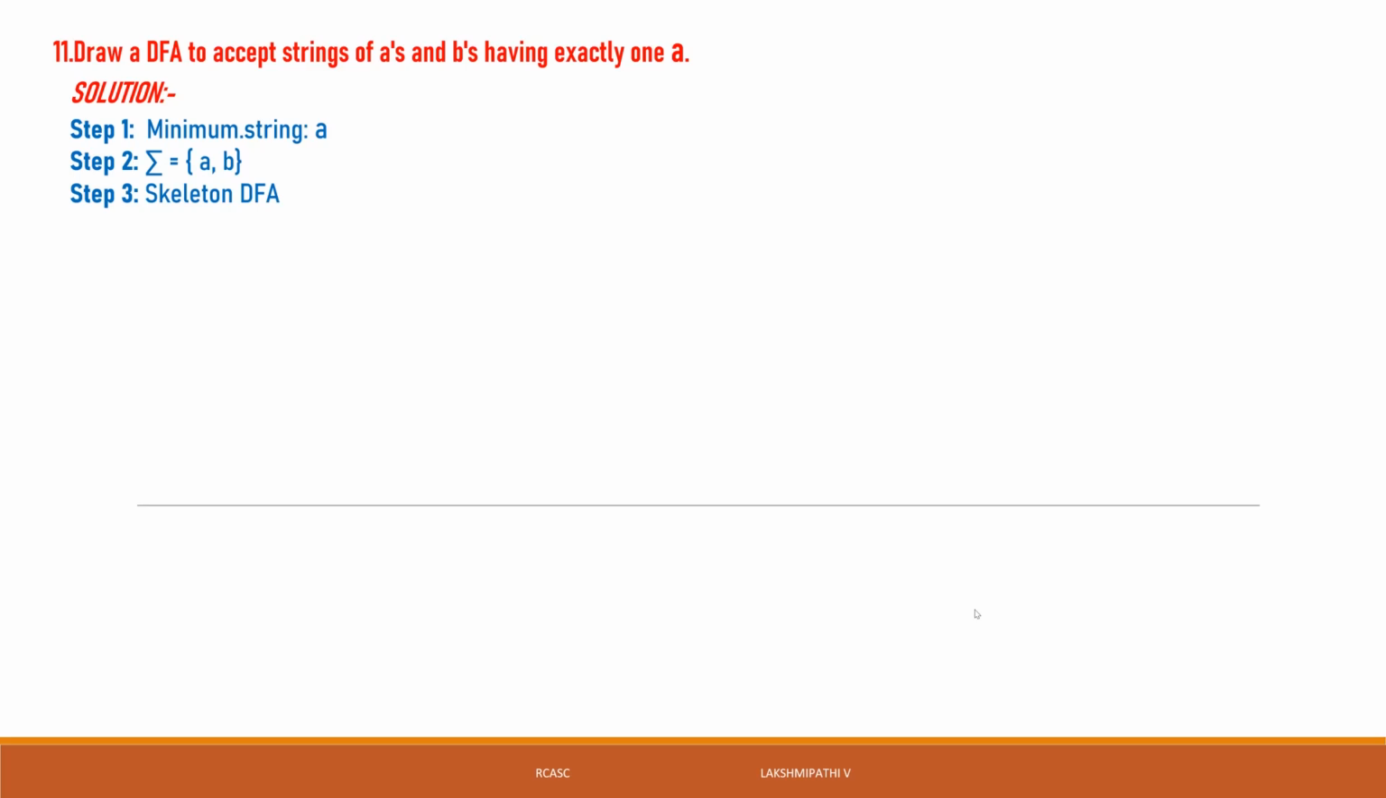That's why Q0 is the starting state, and Q0 of A is Q1. Q1 is the final state. The skeleton of the DFA is only for the minimum string. We implement the skeleton: Q0 reads A and goes to Q1. In this, Q0 is the starting state and Q1 is the final state.